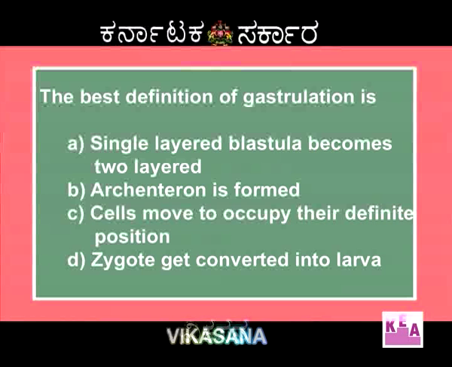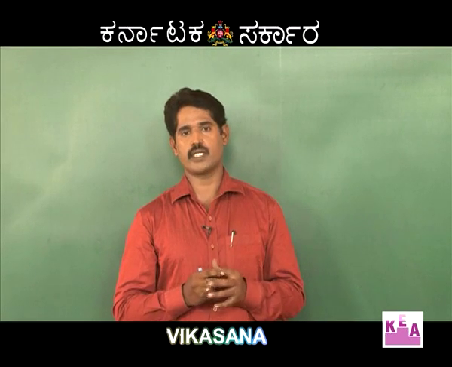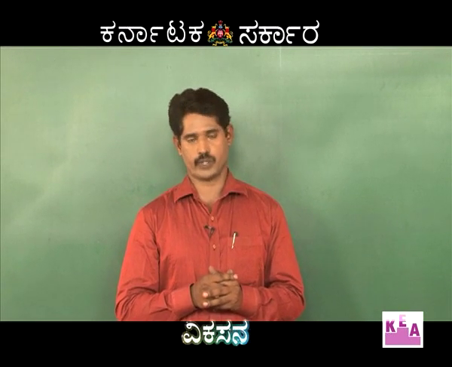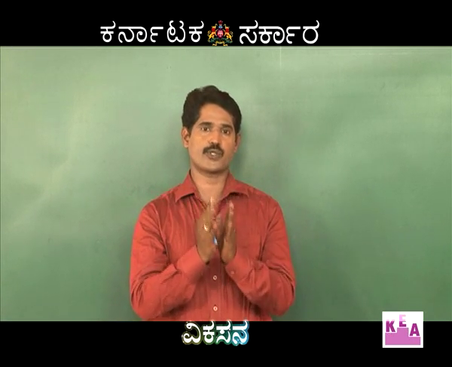So moving to the next question, the best definition of gastrulation is: option A, single layer blastula becomes two layered; archenteron is formed; cells move to occupy their definite position; zygote is converted into larva. First let me brief a few points regarding the gastrulation process. So first, what is gastrulation or what is gastrula?